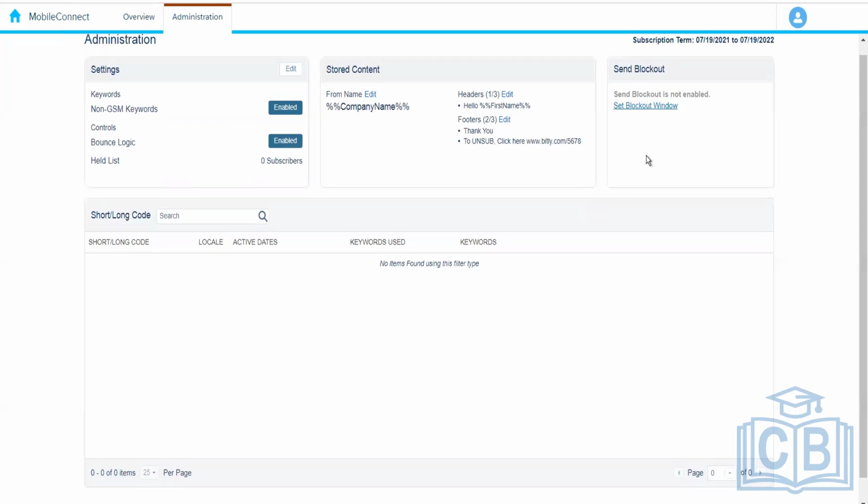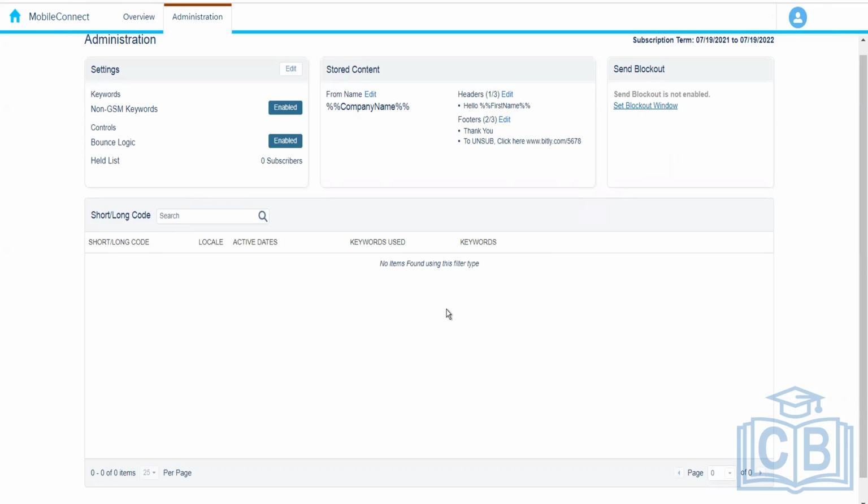Next is the send blockout window. So what is this? The blockout window is the time period in which the SMS messages cannot go out. Generally we do not want to send SMS messages at night. So we can set this blockout window so that from 11 p.m. to 6 a.m. the message should not go out. We can set the blockout window accordingly, and at night the SMS message will not go out.